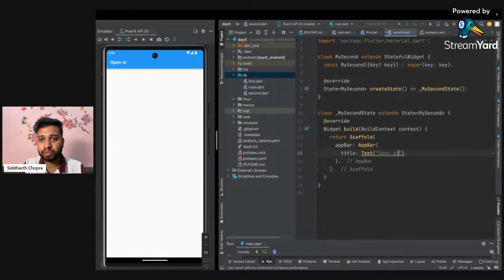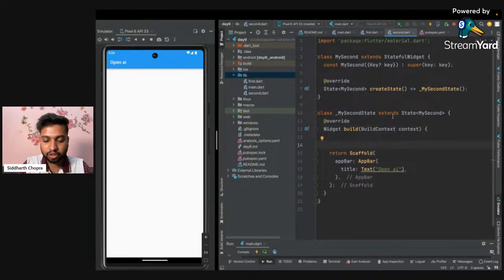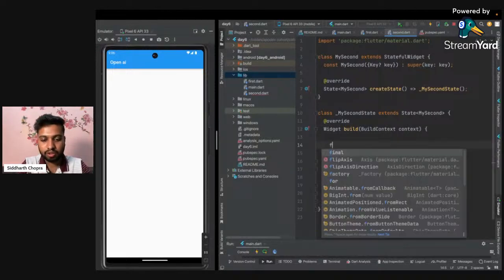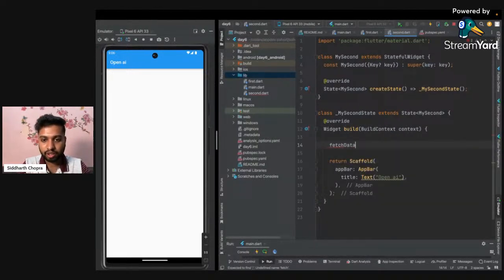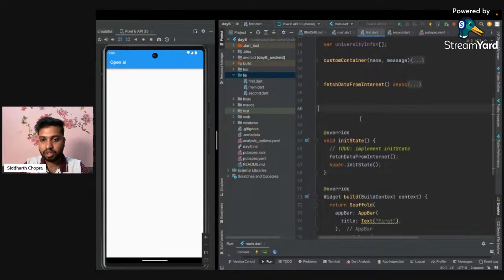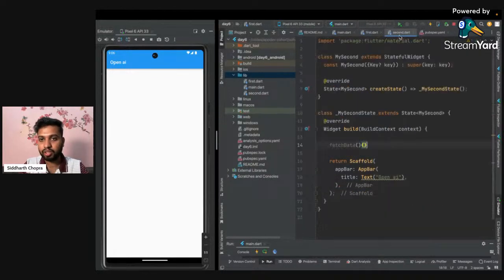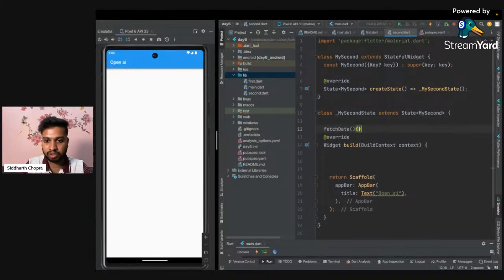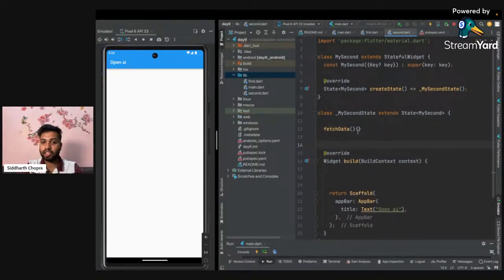Okay, so now what we want here is for each and everything to be the same. So let's create a new function here with the name of fetch data. The similar way we have created a function here, in the similar way I'm creating this function outside here. So we have functions with the names fetch data from internet and fetch data from OpenAI.